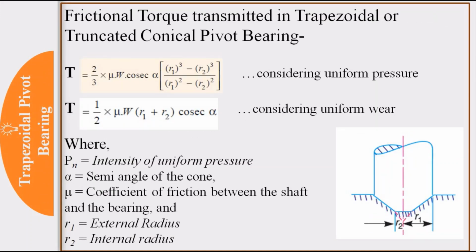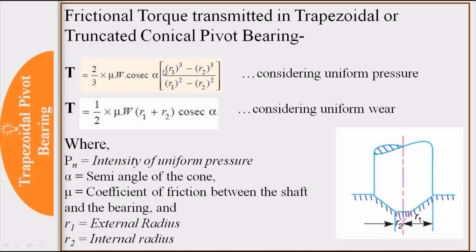So next is trapezoidal pivot bearing or truncated pivot bearing, based on the shape of the shaft at the end. Here frictional torque is given as T equal to 2 by 3 mu W cosec alpha into bracket R1 cube minus R2 cube divided by R1 square minus R2 square.